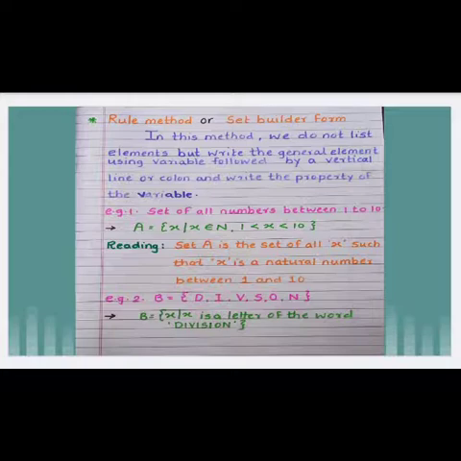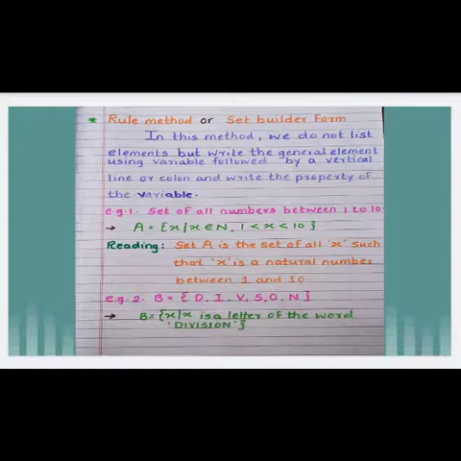Example, set of all numbers between 1 to 10. How do we write this? See, A is equal to, curly bracket. Now for these elements we have to show the variable. So we use the variable x, then a vertical line.